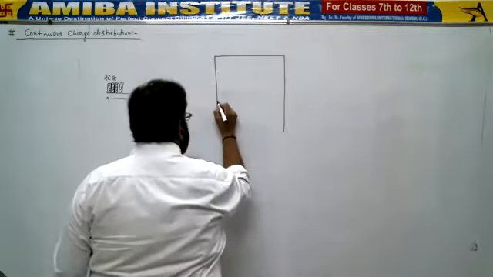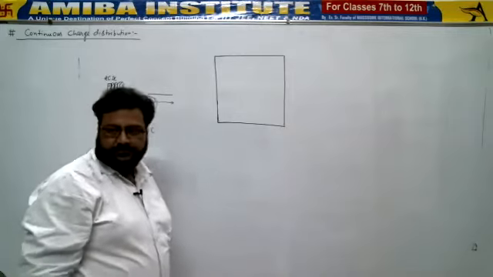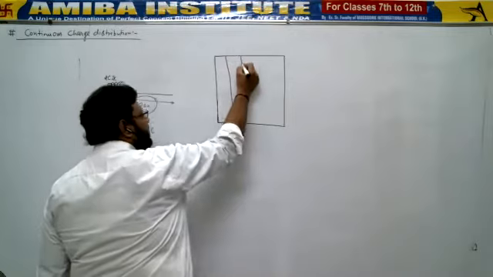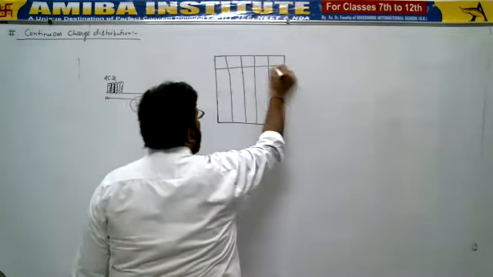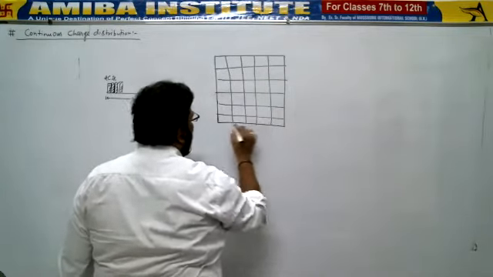Similarly, let's suppose I'm taking a plane area, a 2D figure. You can say a rectangular or a square shape, whatever you want. And I have divided it into equal areas, each area of 1 meter square.